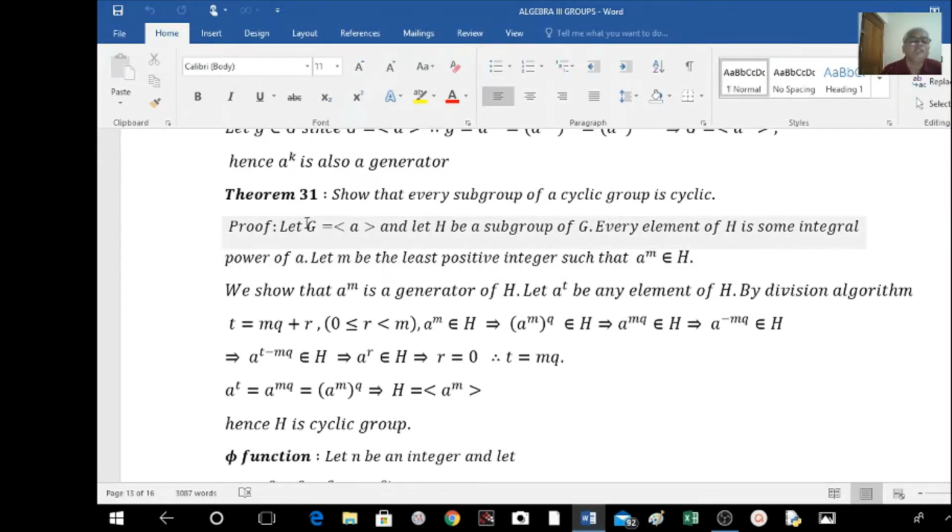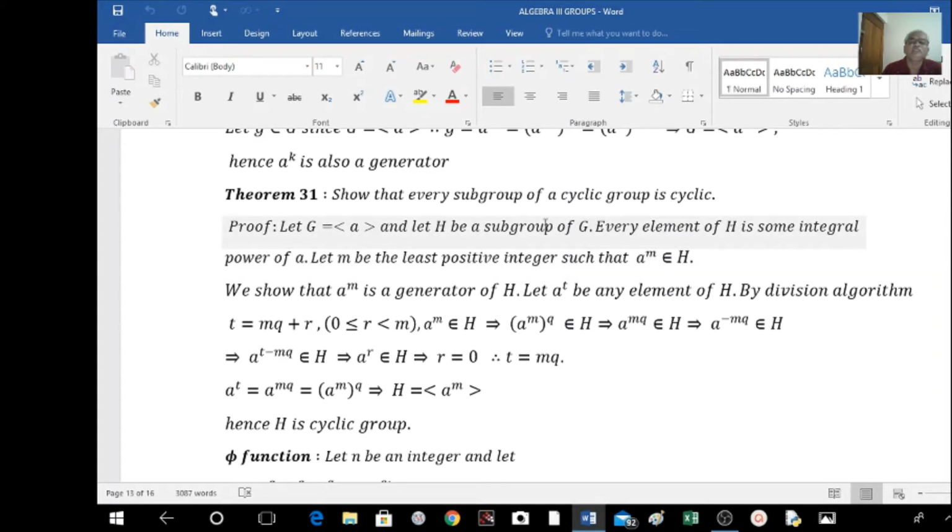Okay, so let me consider G is a cyclic group generated by some element A, and let H be a subgroup of G. Now G is cyclic, H is a subgroup of G, right? That means every element of H is an element of G, and the elements of G are some integral powers of A. Therefore, elements of H are also some integral powers of A. So every element of H is some integral power of A.